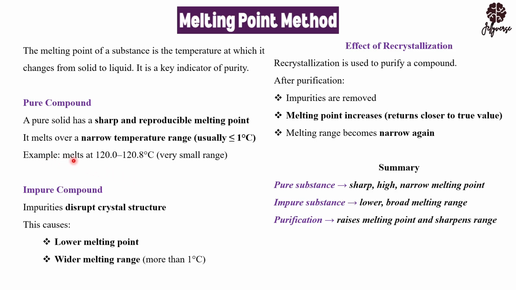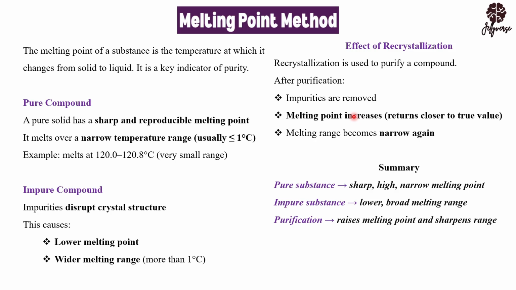For instance, the example you are seeing here: a metal melts at 120 degrees Celsius to 120.8 degrees Celsius. You see the difference is 0.8 degrees Celsius. Yes, it means that the temperature range is very narrow. And when we are having a very narrow temperature range, it means that the compound is pure. So that's what is happening here in the recrystallization.